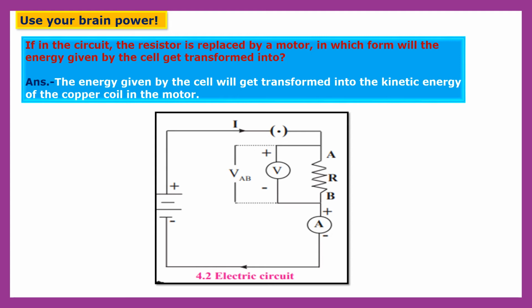Obviously, when we use this resistor in the electric circuit, we get heat energy. But when we replace this resistor by a motor, the energy from the cell will get transformed into kinetic energy. Obviously, there is a formation of kinetic energy of the copper coil in the motor.